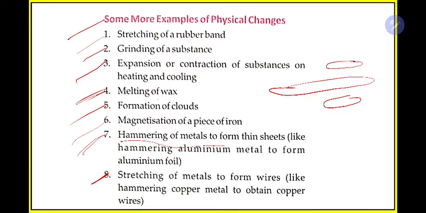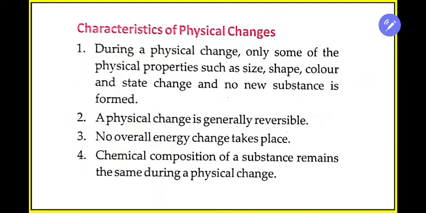So they are changing the shape, the state, but the metal is still the same. If they start with copper or iron, at the end also it is copper or iron. The name of the metal is not changing. So these are some of the examples of physical changes. They're very easy. Whenever you do the activity, you will understand this more clearly. So do the activity properly.